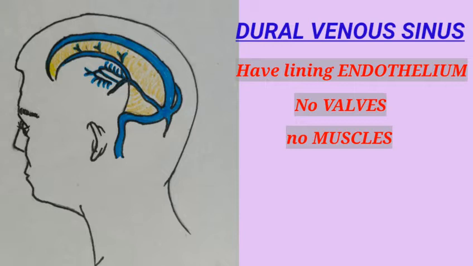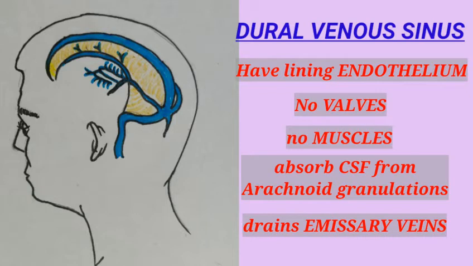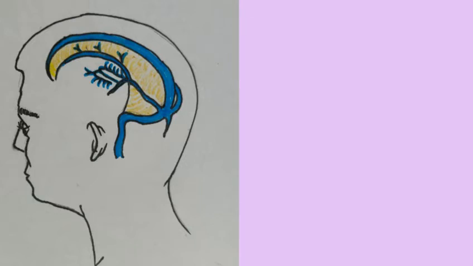They also absorb cerebrospinal fluid from the arachnoid granulations. These sinuses receive valveless emissary veins to maintain an equilibrium of venous pressure within and outside the skull. We classify the dural venous sinuses into paired and unpaired groups.